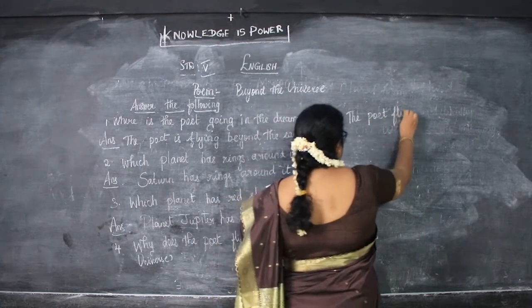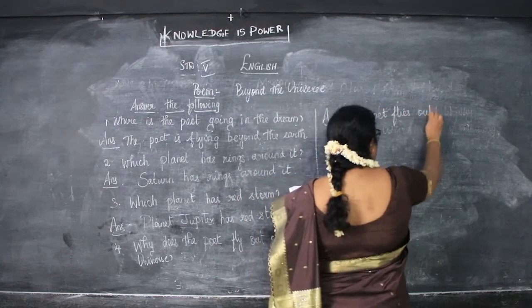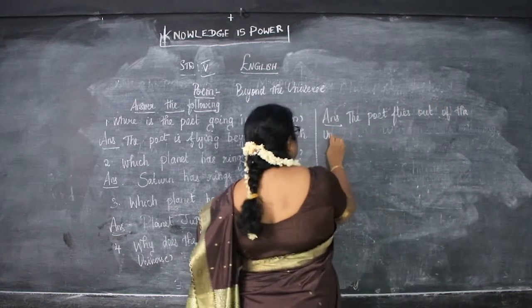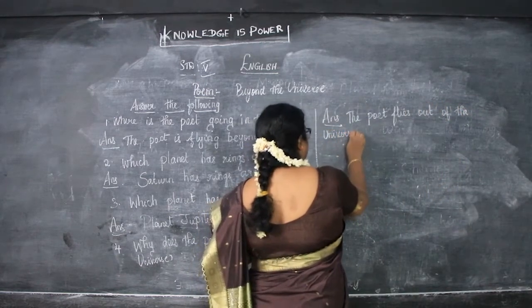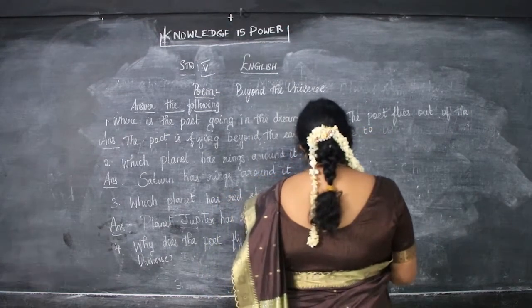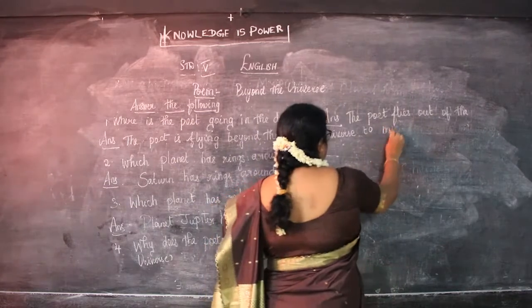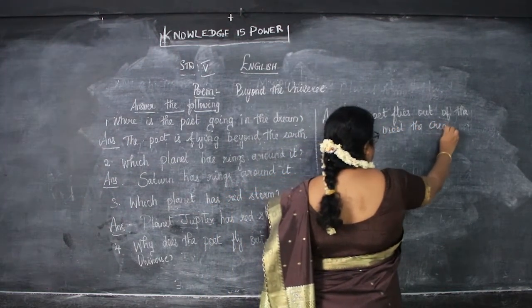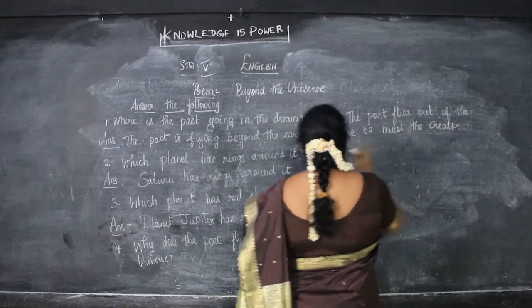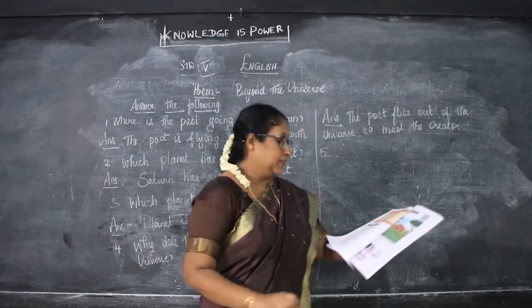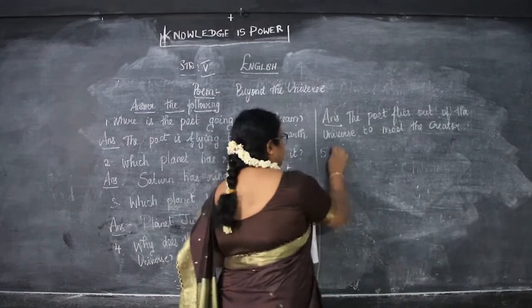The poet flies out of the universe to meet the creator. So, this is the answer. So, where did she go? To meet the creator.